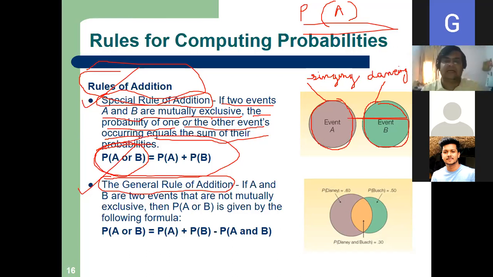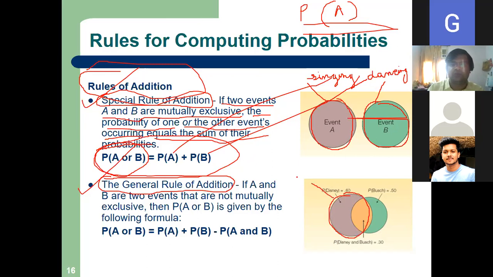no student knowing both singing and dancing, the probability of one or the other event occurring equals the sum of their probabilities. So in my example, the probability of the event that a student knows either singing or dancing is equal to the probability of the students who know singing, which I have called A, plus the probability of the students who know dancing, which I have called B.